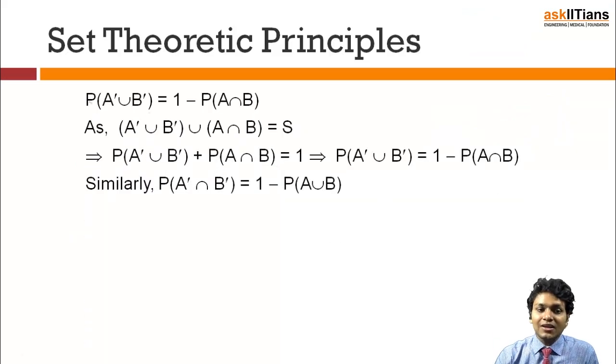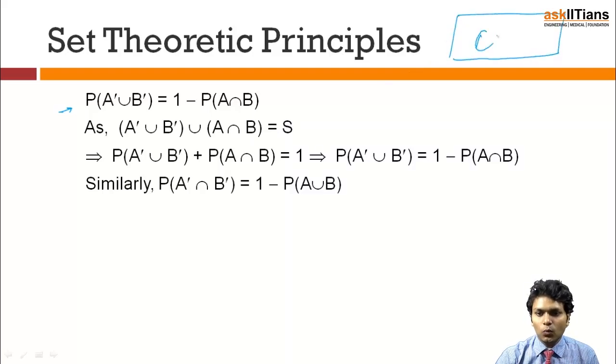So exactly in the same manner, can I say that probability of A dash union B dash is nothing but 1 minus probability of A intersection B? If I can say that, let's see what the maths has to offer to us. I know that A dash union B dash, and if I unite A intersection B, is going to give me the sample space. You must be wondering why, so let's understand it.